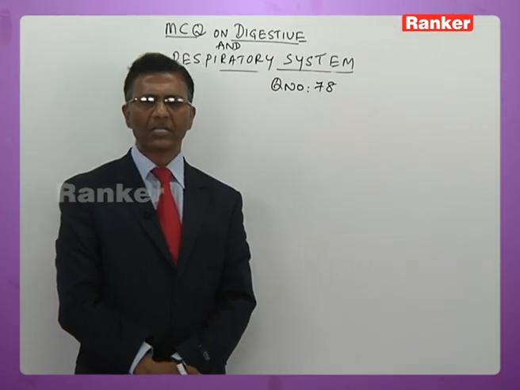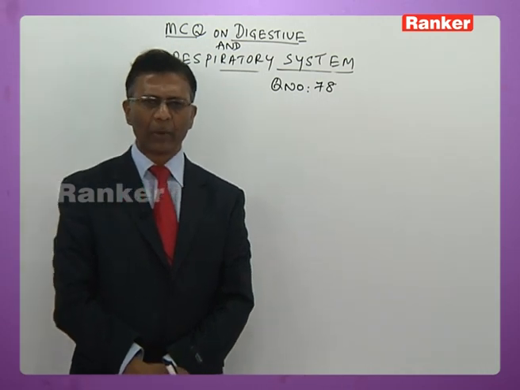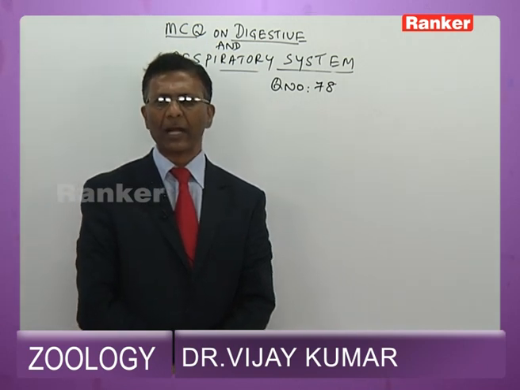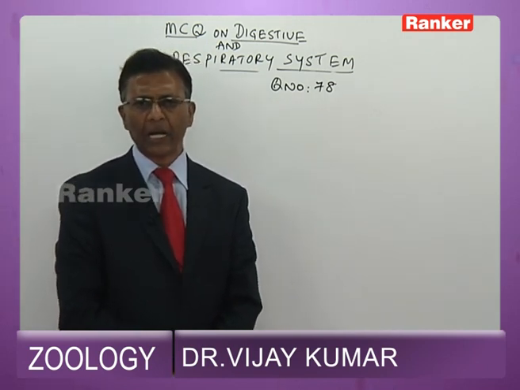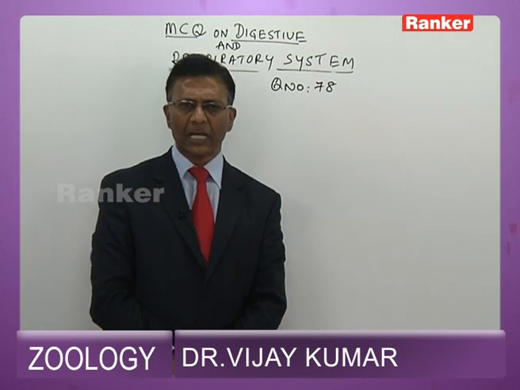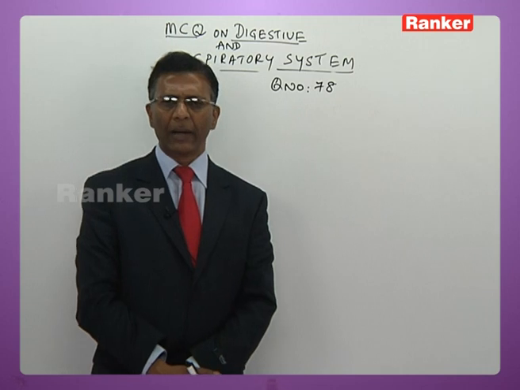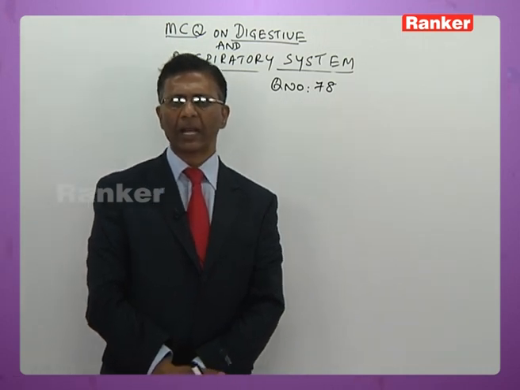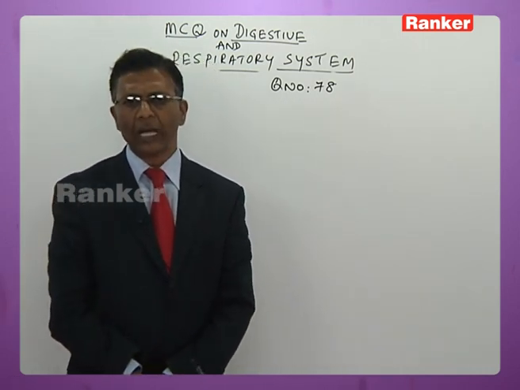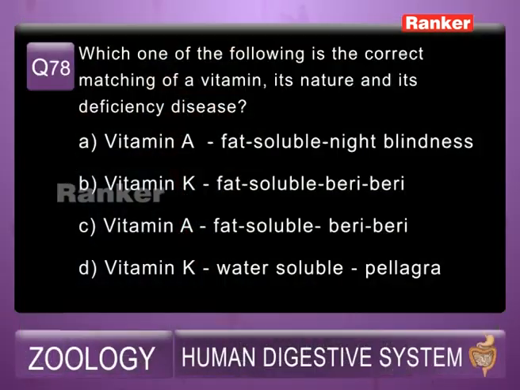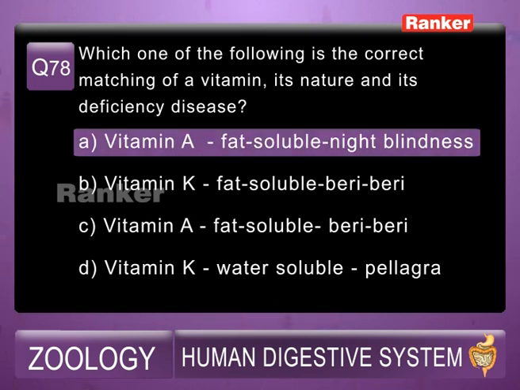So among these options, children, first you take the A option, vitamin A, fat soluble night blindness, that is correct here now. Second option, vitamin K, fat soluble beriberi. Beriberi cannot be the disorder because of vitamin K deficiency. C option, vitamin A, fat soluble beriberi, again it is wrong because vitamin A deficiency results in night blindness, xerophthalmia, nyctalopia, so on and so forth. D, vitamin K, water soluble, that is wrong because K is also fat soluble. So the answer for this is A, that is vitamin A, fat soluble night blindness, that is the correct matching here now.